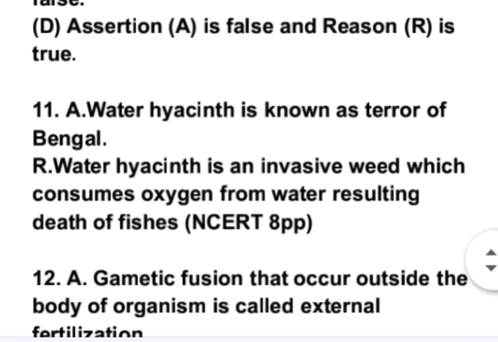Now the assertion in the question is water hyacinth is known as terror of Bengal. This assertion is right. Now the reason given is water hyacinth is an invasive weed which consumes oxygen from water resulting in death of fishes. So this reason is the correct explanation of assertion A. Therefore, its answer will be A.